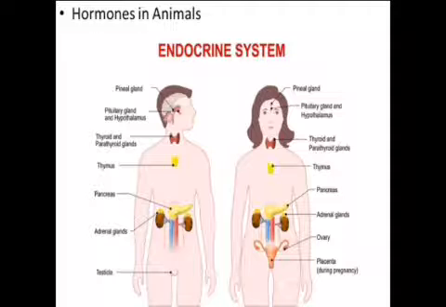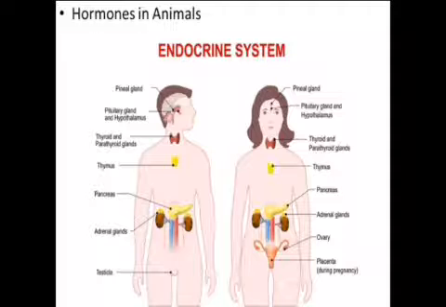So endocrine glands are ductless glands. A hormone is produced in one part of the body but it acts on another part of the body. Thus, hormones are a kind of chemical messenger. The endocrine glands in humans.